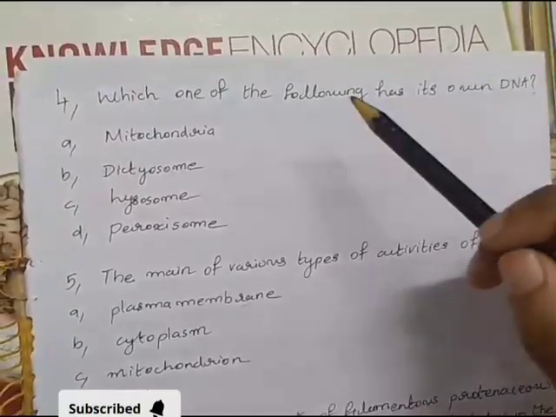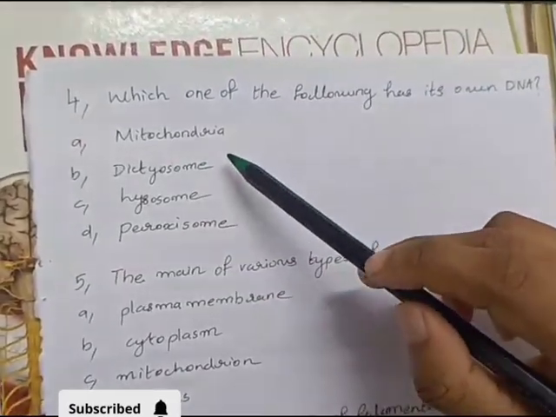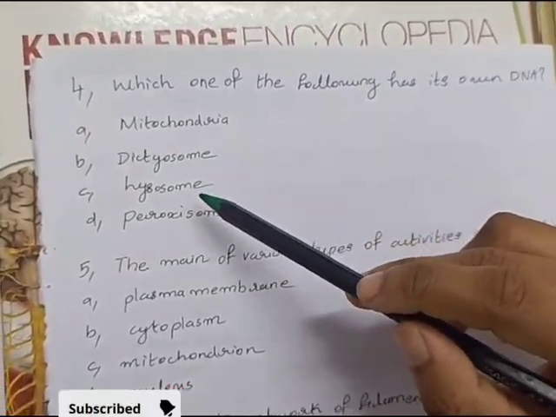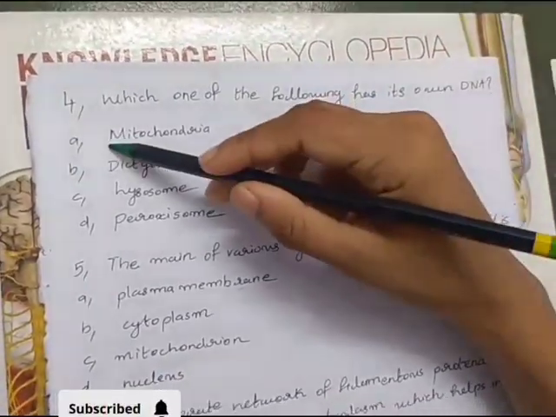Which one of the following has its own DNA? Option A. Mitochondria, B. Dictyosome, C. Lysosome, D. Peroxisome. Option A. Mitochondria.